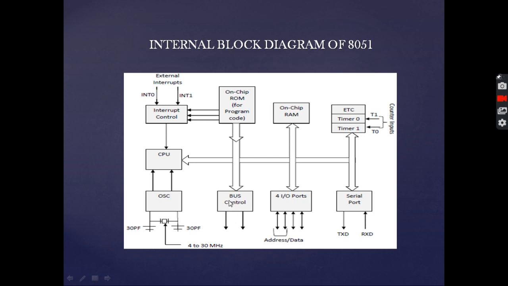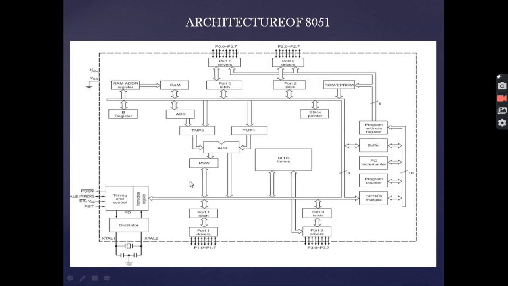And this is the bus control block, which controls the address bus, data bus and the system bus in the system. This is the architecture of 8051. As we can see, the detailed structure of each individual block is provided in this diagram. The first one is the port 0 drivers, where the port 0 pins are connected, and accordingly it is connected to a latch so that proper buffering and storing can be done.